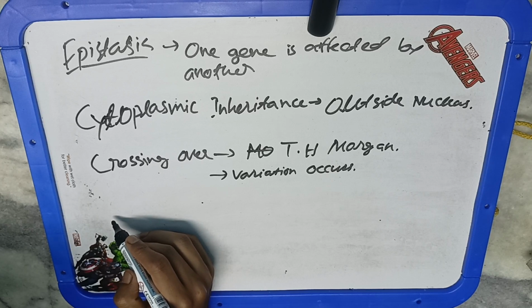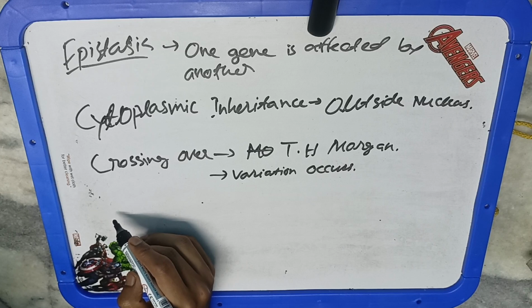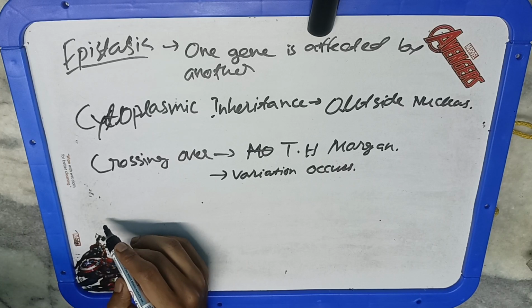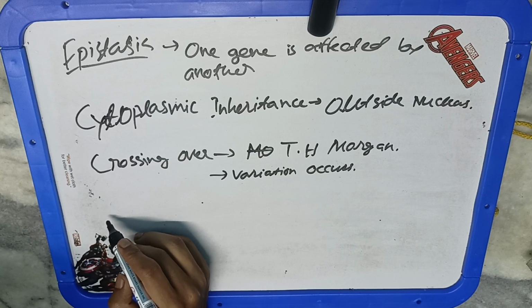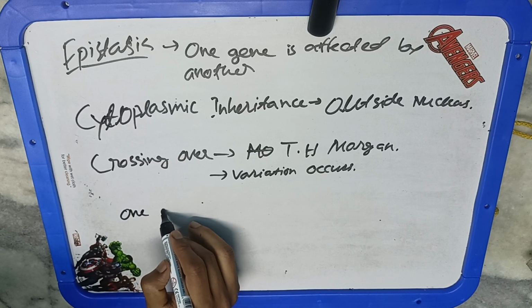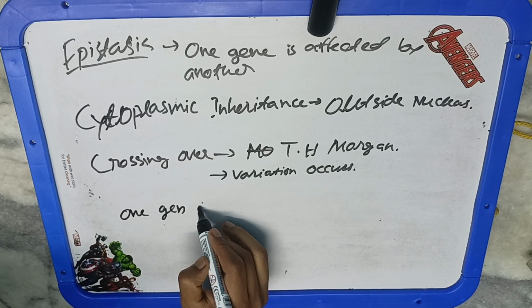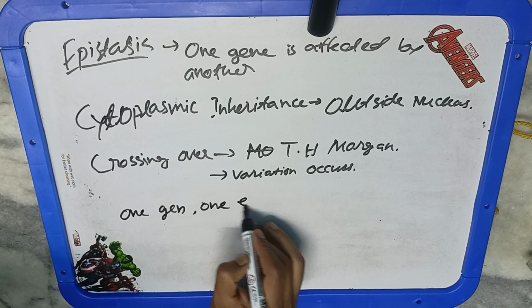In 1958, Beadle and Tatum and Lederberg put forth the one gene, one enzyme theory, and this theory is very important for understanding genetic expression. The one gene, one enzyme hypothesis said there is one gene which is responsible for one enzyme, and that determines the phenotype of a character.